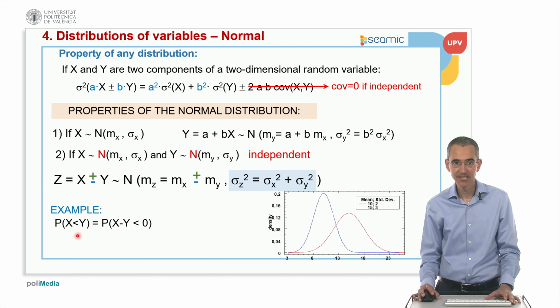Well, the trick is to put the y at the other side of the inequality. We say that the probability of x being less than y is equal to the probability that x minus y is less than 0. Okay, mathematically this is correct. And then here, what I have is the difference of two normal models. Okay, the difference of two normal distributions. Then we have that this is the probability of a normal distribution with the difference of their means and the standard deviation, which is computed with this formula.